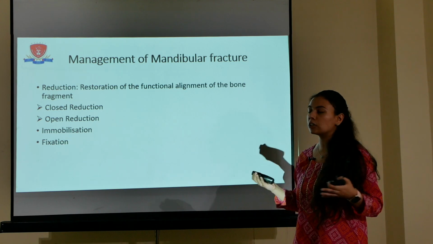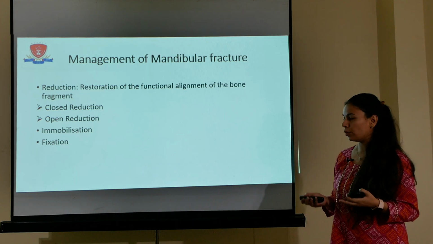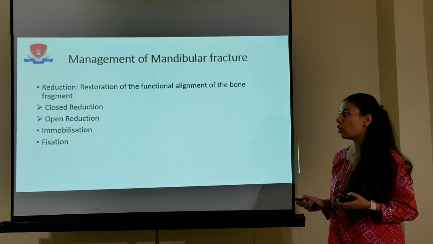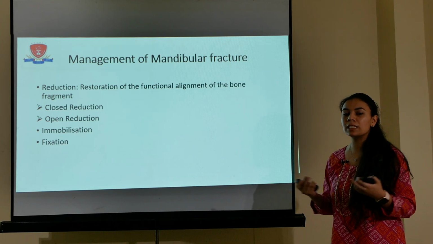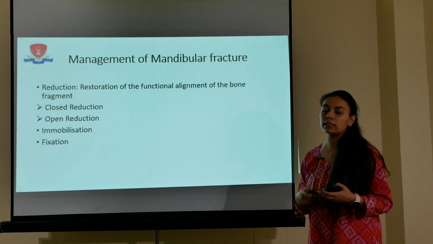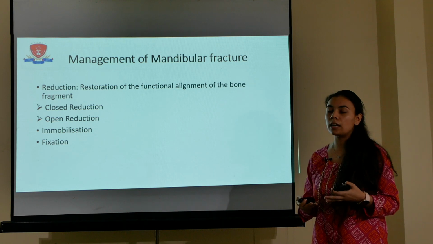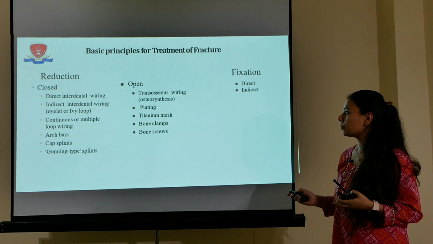So reduction is basically restoring the functional alignment of the bone or the bony fragments, which can be done in two ways. It could be closed reduction or open reduction. In closed reduction, we manually reduce the two fracture fragments and bring them back into normal alignment. In open reduction, we expose the fracture site and it is done under direct visualization.